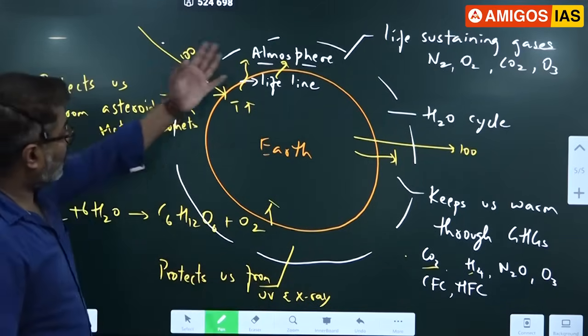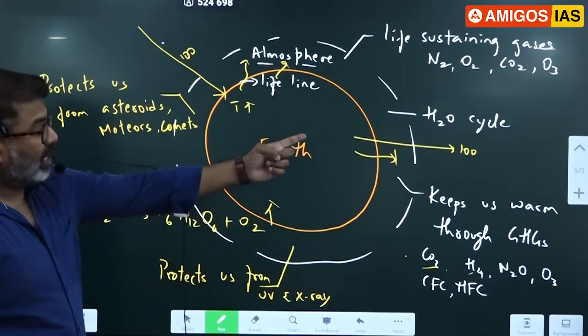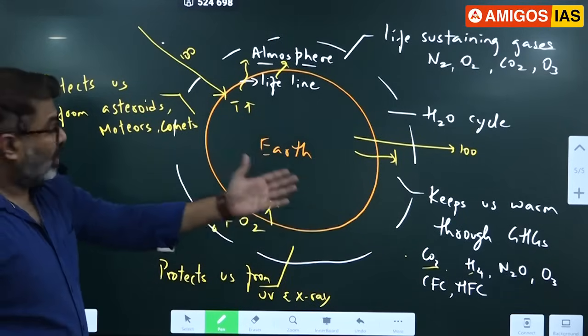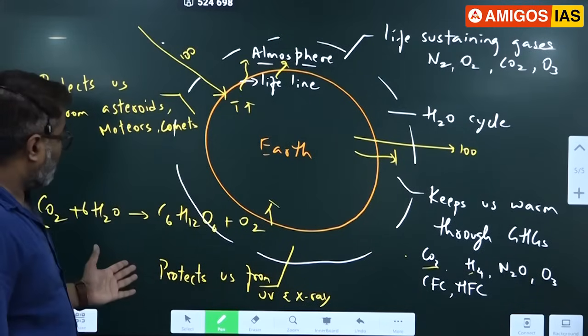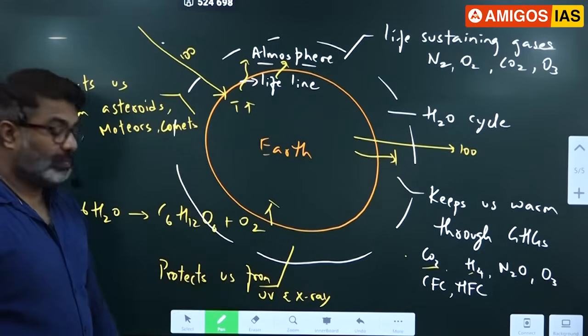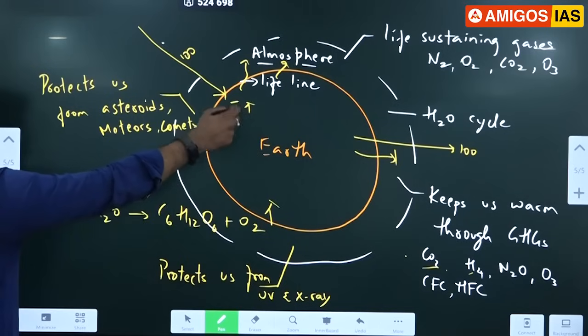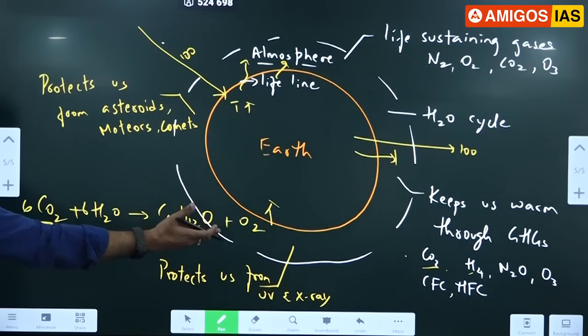Okay. See, these are benefits. What are the benefits of the atmosphere? I'm writing: life sustaining gases we have. It filters water through the water cycle. It keeps us warm. It protects us from asteroids, meteors whenever they enter our atmosphere. Correct. And protects us from UV rays. And also our atmosphere provides important gases like carbon dioxide, nitrogen for our plants.